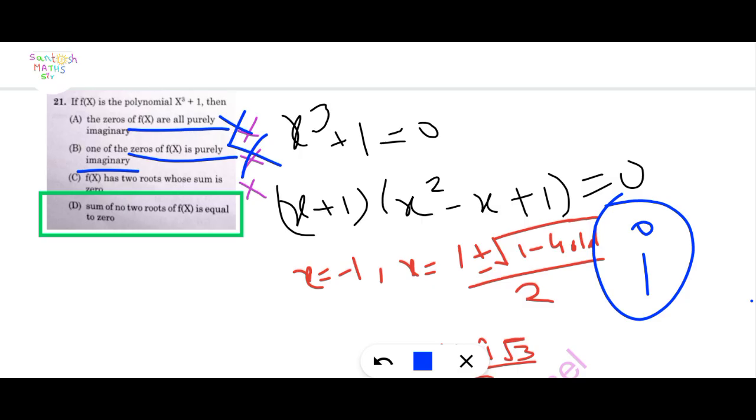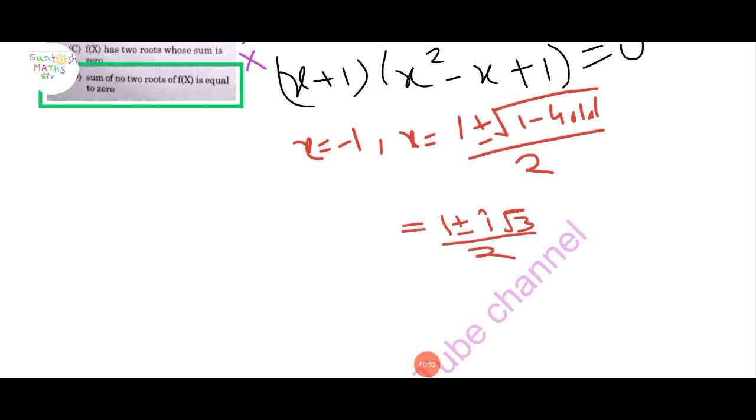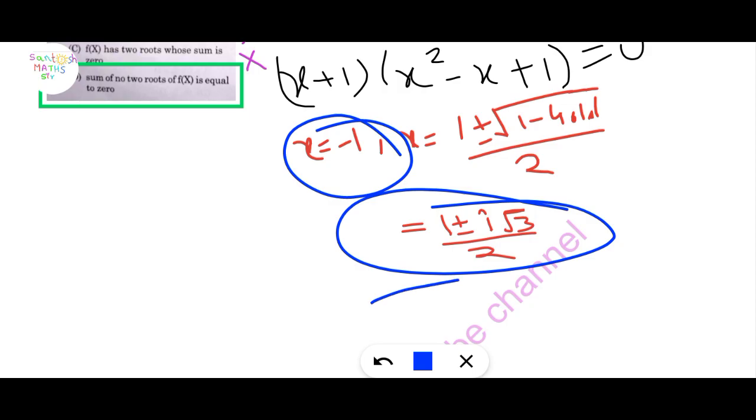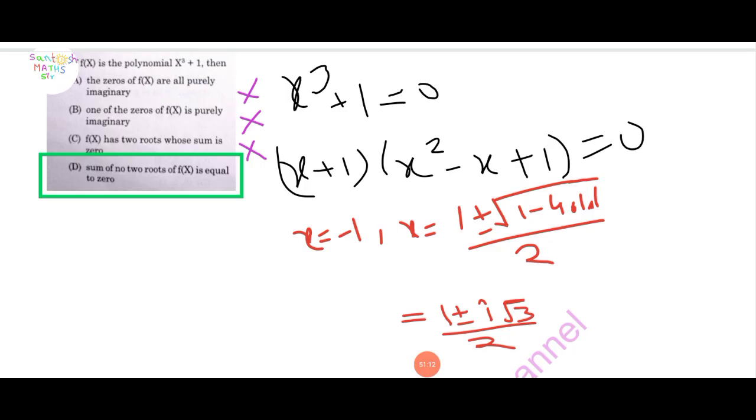In option C, f(x) has two roots whose sum is 0. Here three roots are given: x equal to -1 and x equal to (1 plus or minus i root 3) upon 2. But the sum is not equal to 0 for any two roots. This is also discarded. In option D, the sum of no two roots of f(x) is equal to 0. Here option D is correct, because A, B, C are discarded, finally we get option D is correct.